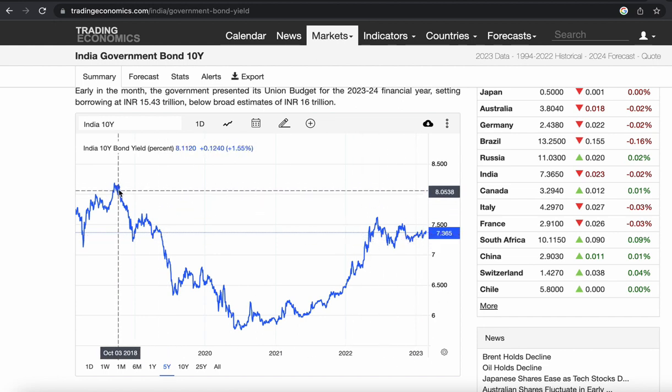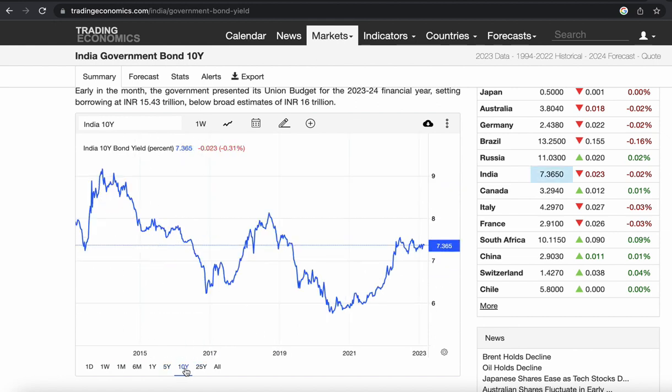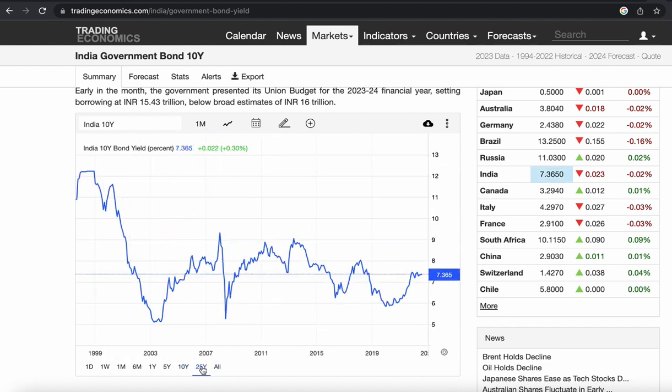It had fallen from 8 in 2018. If you go to the 10-year view, this is the fluctuation. In the 25-year view, it has fallen from a 12% high to 5%. These bonds are traded every day in the debt market.